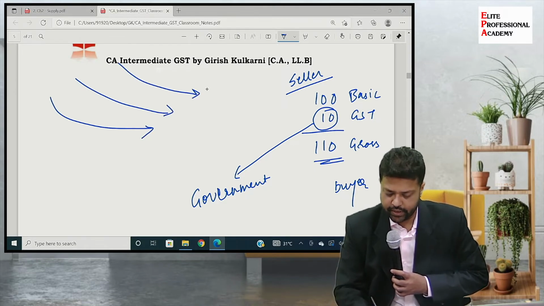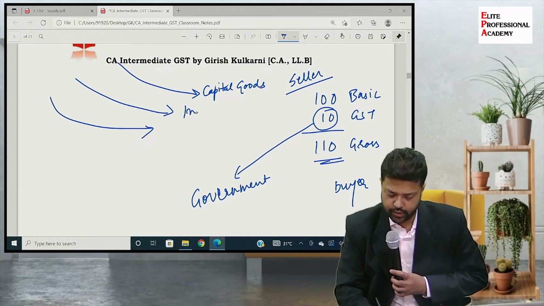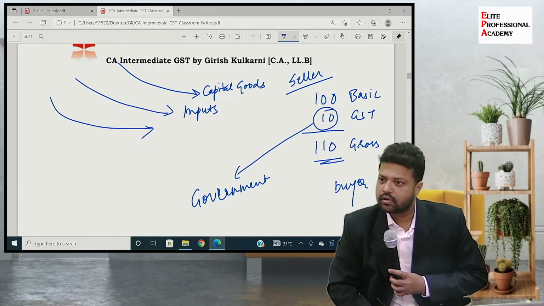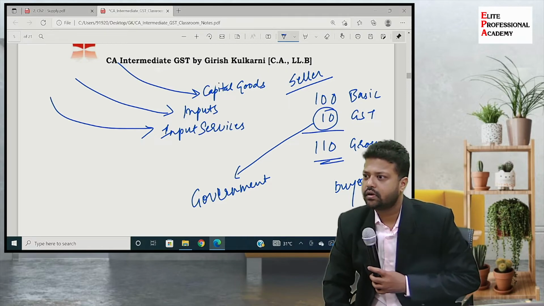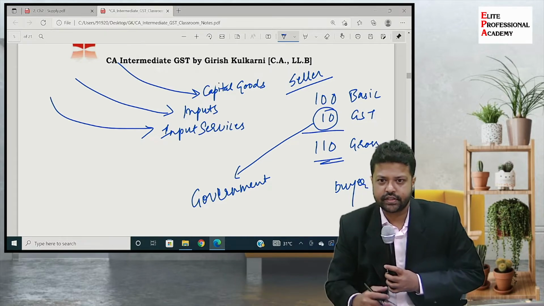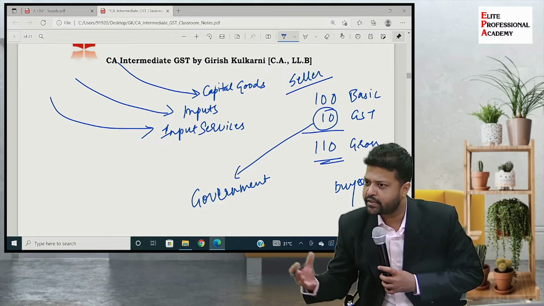So it may be capital goods, it may be inputs, it may be input services. Do you understand the meanings of these three terms? Say I set up a plant and machinery. For that I purchase a machinery.